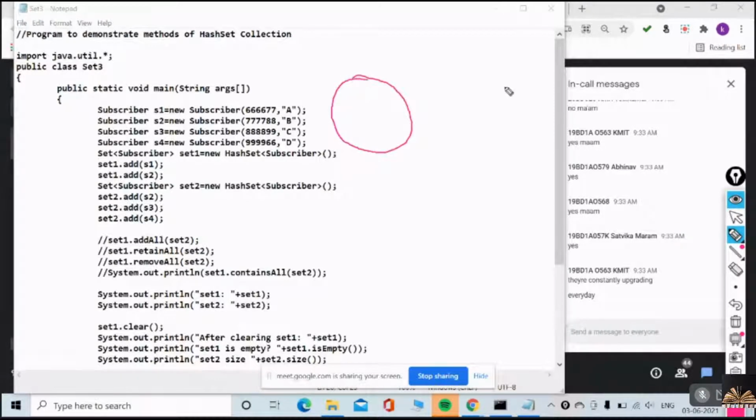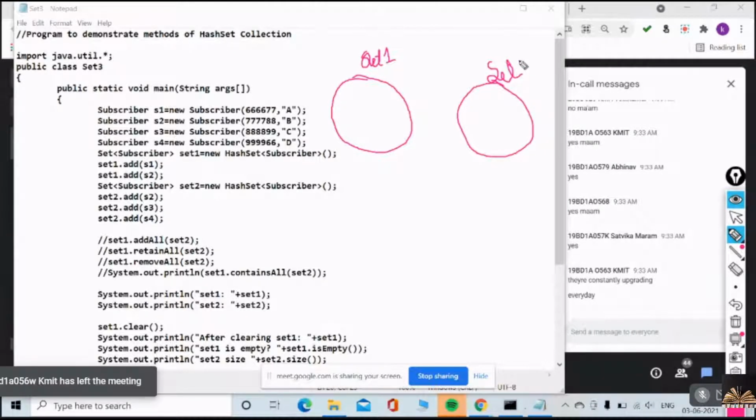This is my set1. This is my set2. Bear with my handwriting. In set1, what are all the objects I have? Can you please tell me fast?